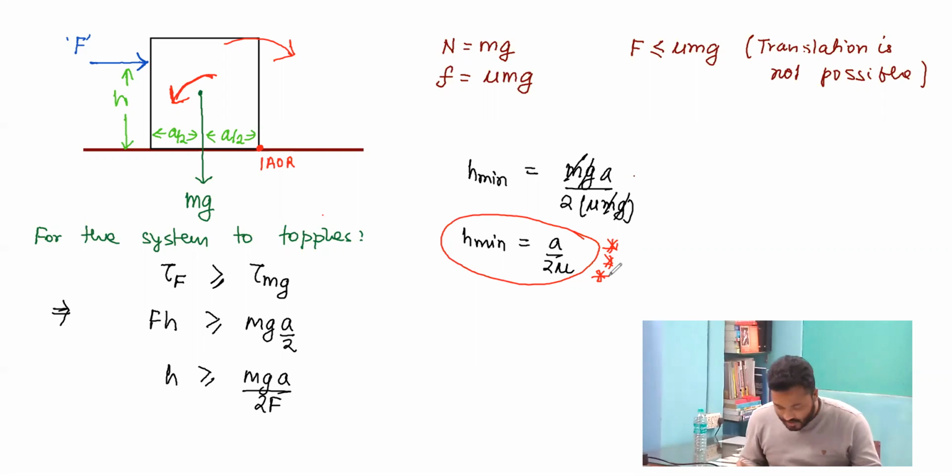Let us move to another application for toppling. So this time we are taking a question like this.